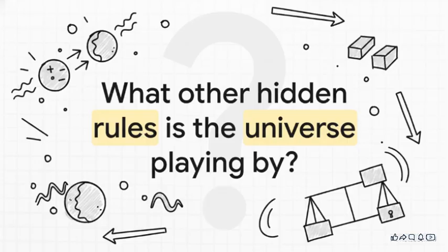So we've seen how this high-stakes game of cosmic billiards plays out. We've watched solid elements transmute and energy totally shift forms. Yet through all of that, not a single drop of charge, mass, or momentum is ever lost or misplaced. So I want to leave you with this to think about. If the microscopic chaos of atomic collisions is governed by such flawless, unbreakable mathematical conservation, what other hidden rules is the universe playing by that we haven't even noticed yet?